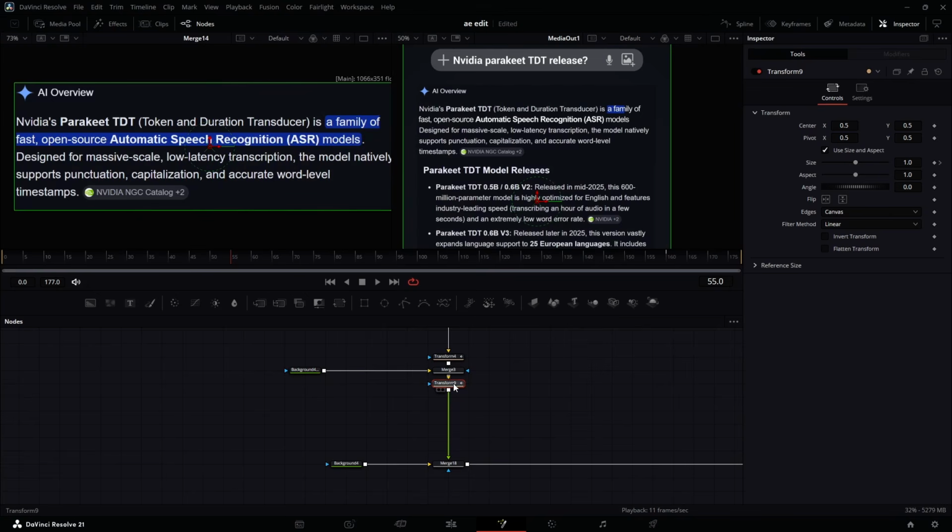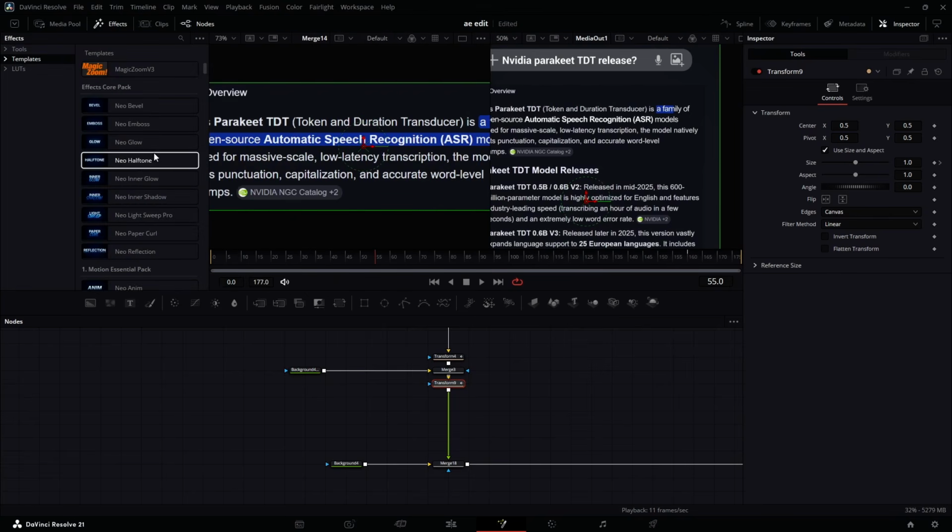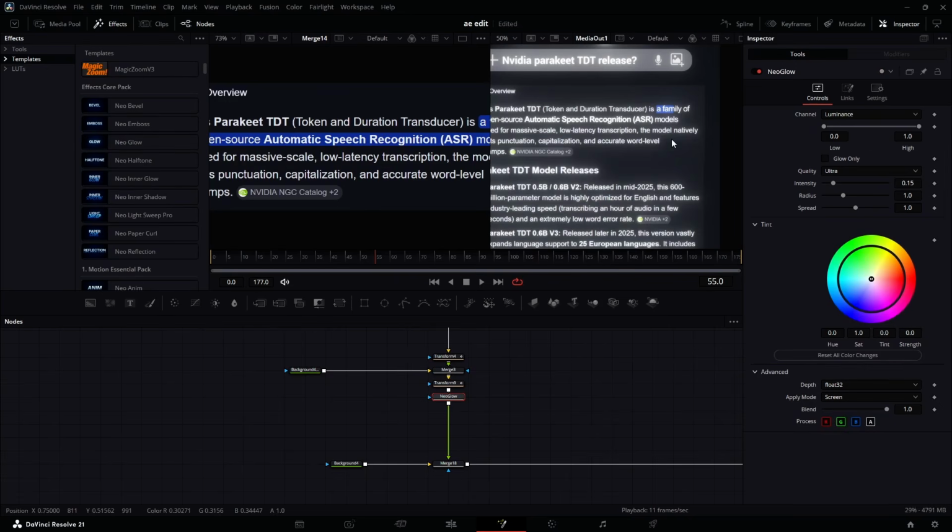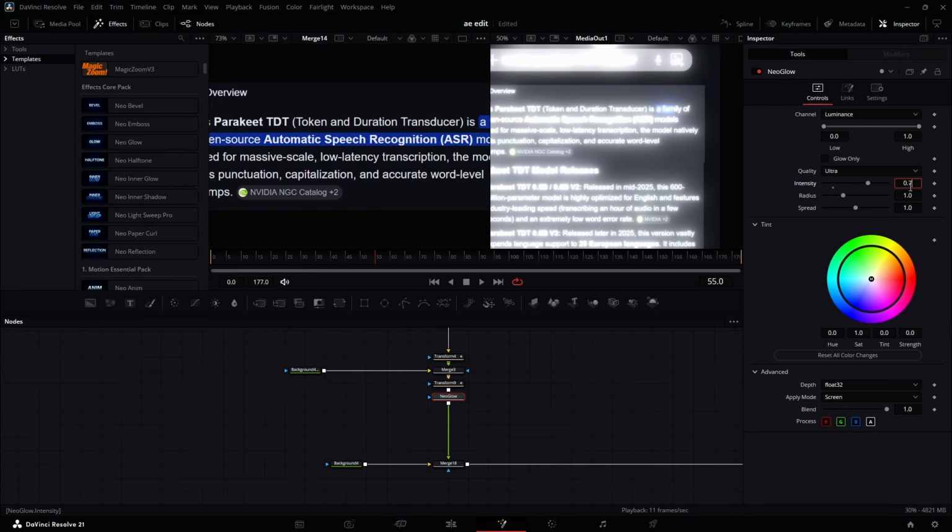In order to stylize this, I'm going to go to effects, templates. Let's add Neo Glow to this one. Yeah, it's going to glow everything. He likes to use glow a lot, so I'm going to reduce this one to maybe about 0.7. No, 0.07. That was too much.